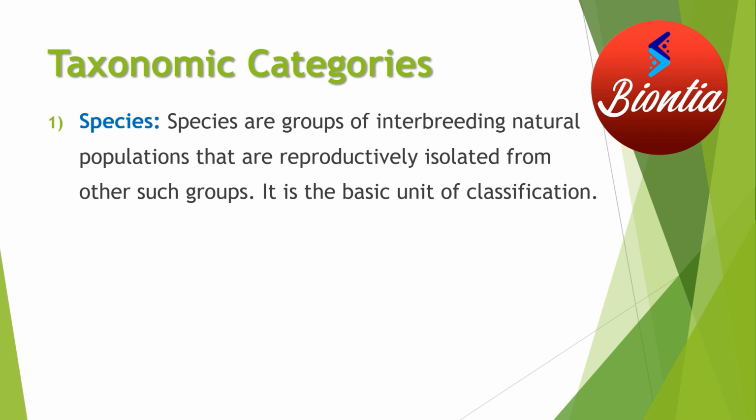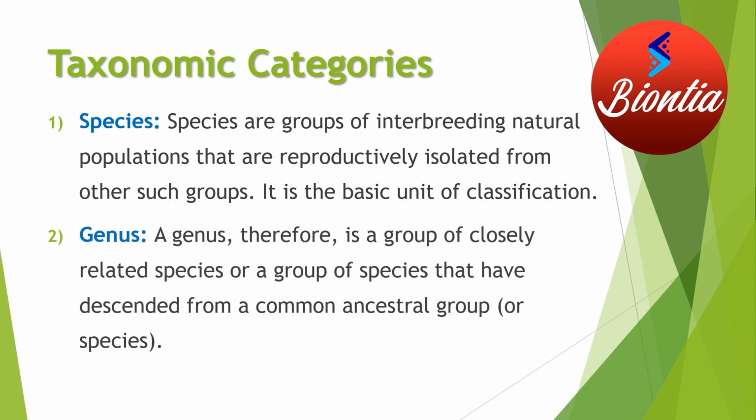After species, the next higher level is the genus. We are moving from highly specific to more general. Now the genus is a more general term. Obviously, if you consider organisms at the genus level, it will include more organisms compared to a species. So a genus is a group of closely related species. One species you have found, another species, and finally they form a grouping that makes a genus.